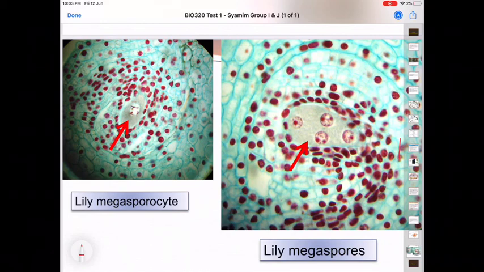This megaspore mother cell will undergo meiosis to form 4 megaspores. The second picture shows the 4 cells produced after the meiosis. Only one survives, the other 3 will disintegrate or disappear.